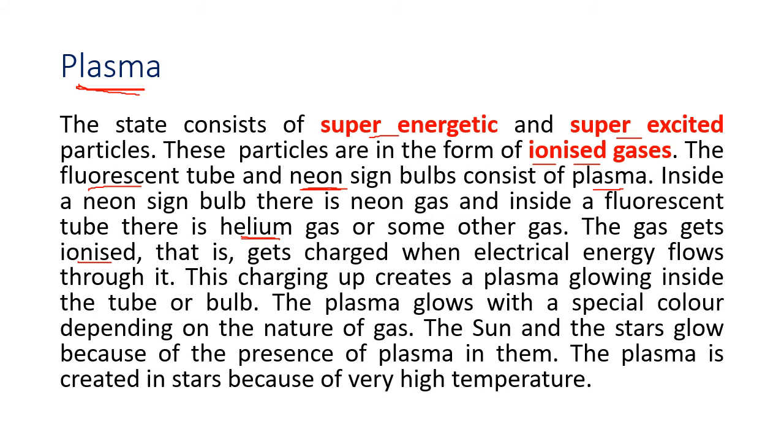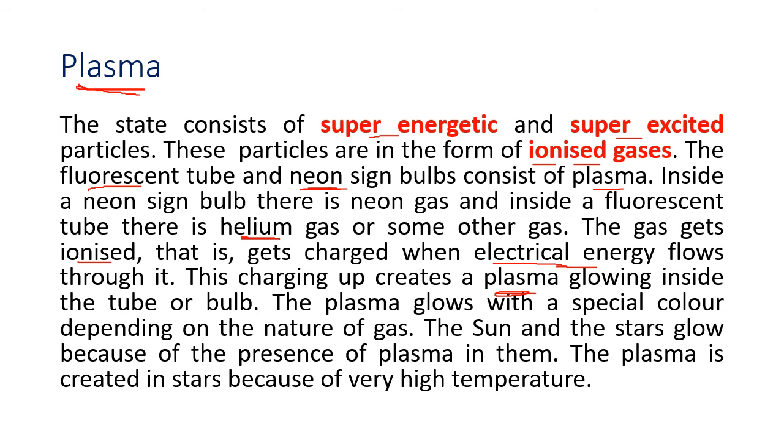How do we do that? We give them a spark. It means you fill that gas in a closed glass tube and pass electric energy to it, which means you pass electricity through it. So what happens? This electric energy makes the gas leave the electrons, turning into ions or plasma.